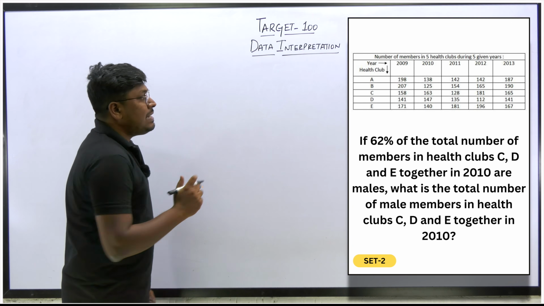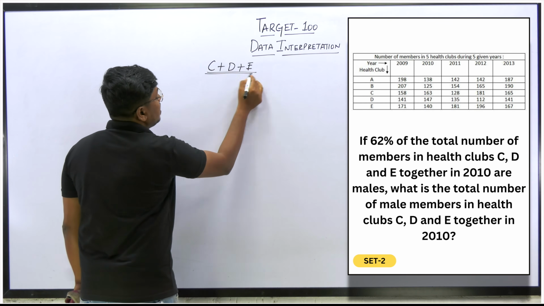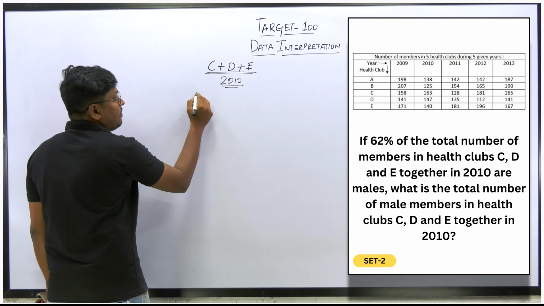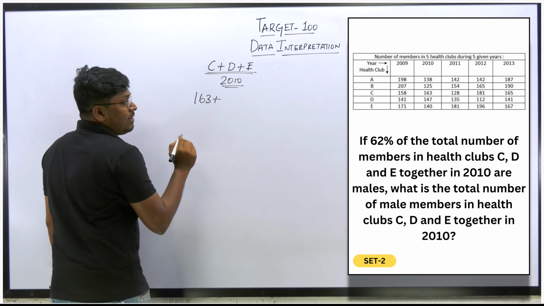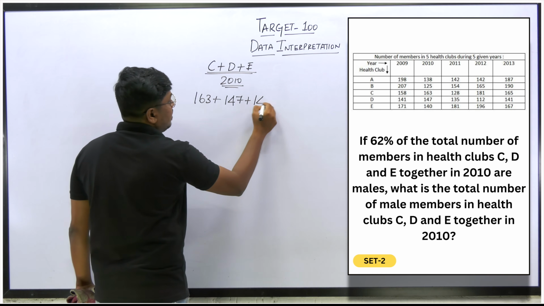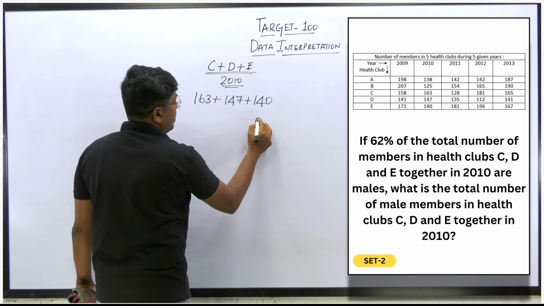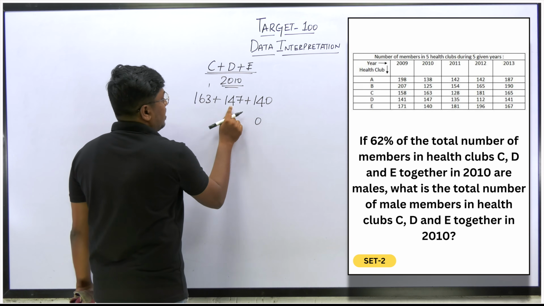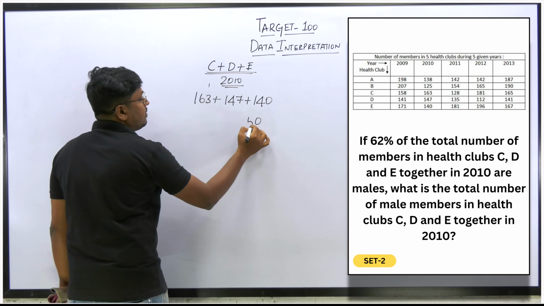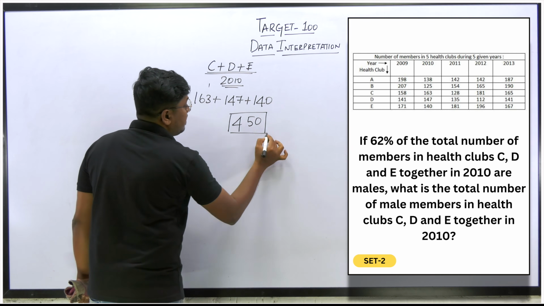So first C, D and E, and they have given for the year 2010. First let me find the total of C, D, E. So C will be 163 and D will be 147, right? So E will be 140. Now we have to add it. 7 will be 10, remainder will be 1. 4 and 4 will be 8. 8 plus 6 will be 14. 14 plus 1 will be 15. So 450. So 450 will be the total, right?